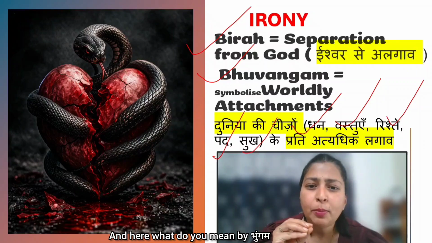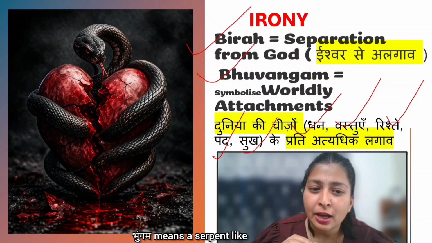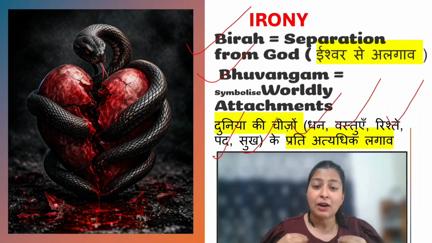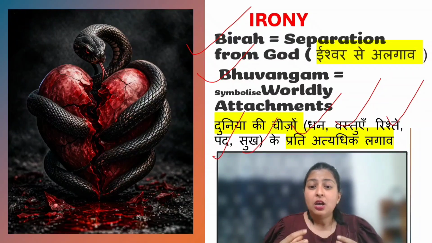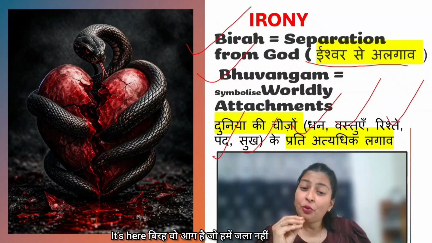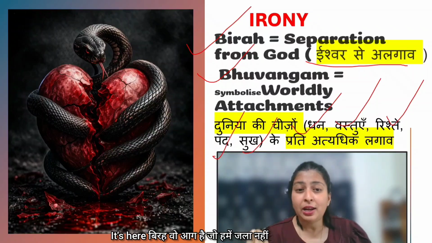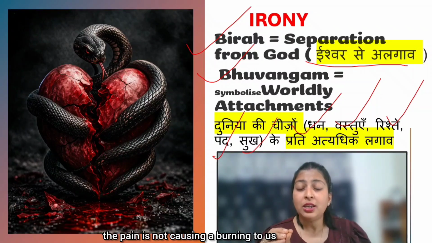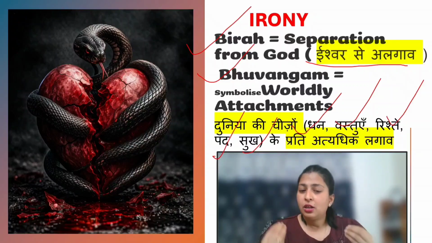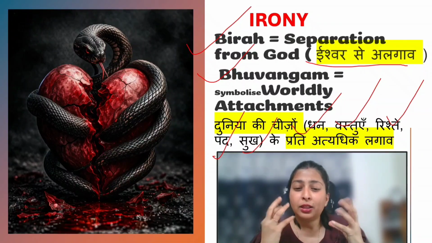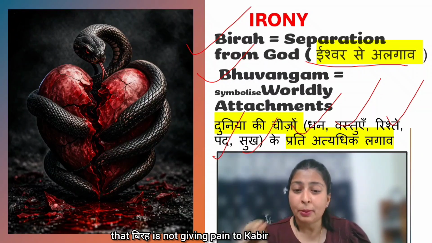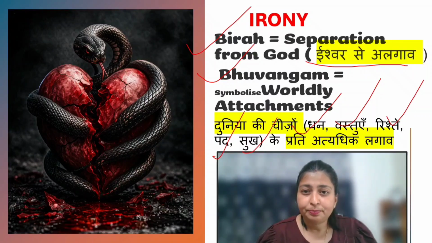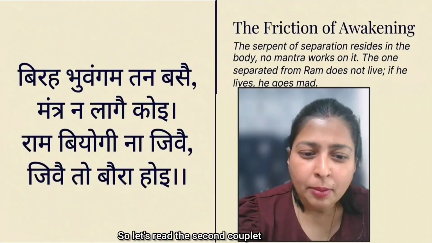And here, what do you mean by Bhuangam? Bhuangam means a serpent. Like if someone is suffering from pain, that pain is attached inside our body like a serpent. Here बीरा वो आग है जो हमें जला नहीं रही है बल्कि हमें शुद्ध कर रही है. Means the pain is not causing a burning to us. Here Bira is not giving pain to Kabir, but in fact he is getting more attached to the God. So let's read the second couplet.